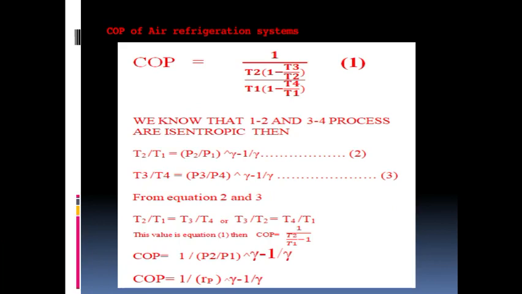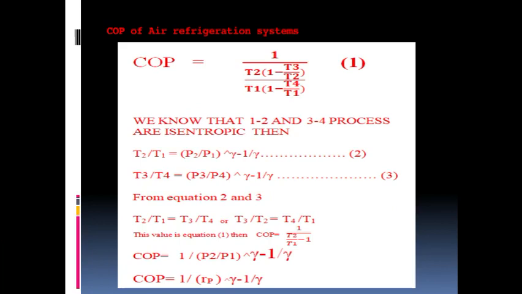So, if the constant pressure process is there, we can write T2 by T1 equal to T3 by T4. Because the right-hand side in both equations becomes the same if the constant pressure processes 2 to 3 and 4 to 1 are there. Okay. So, if the right-hand side is equal for both, then we can equate them. So, this becomes T2 by T1 equal to T3 by T4, or rearranged, T3 by T2 equal to T4 by T1.